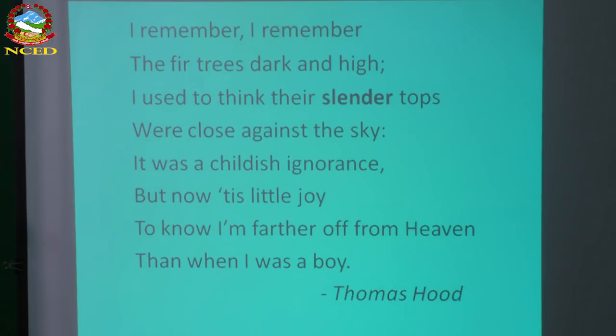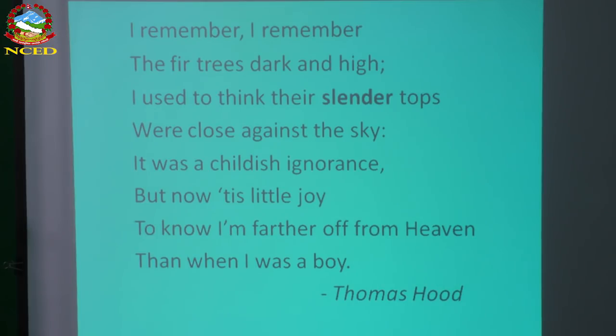Like the fir tree is dark and high. I used to think their slender tops, slender means here thin, lean, or we can say thin or narrow. So this is slender. I used to think their slender tops, very pointed kind of tops, were close against the sky. This means the boy felt that the tree top really touched the sky.